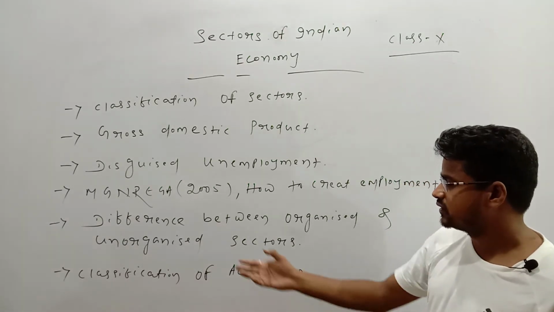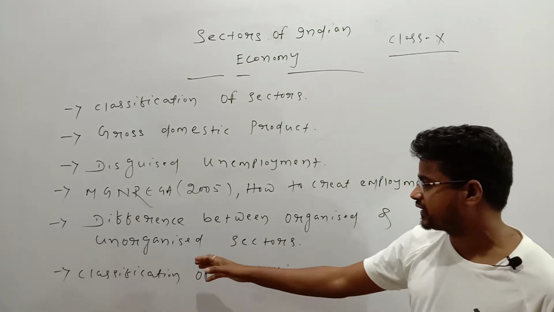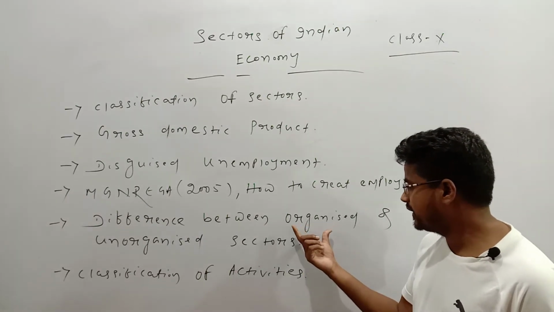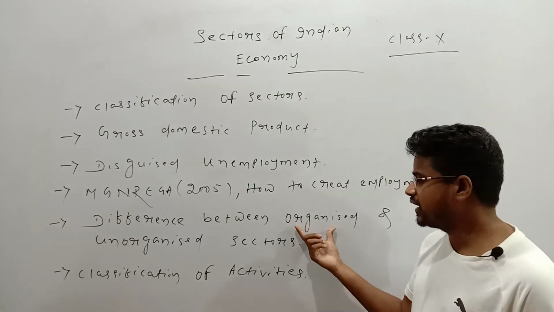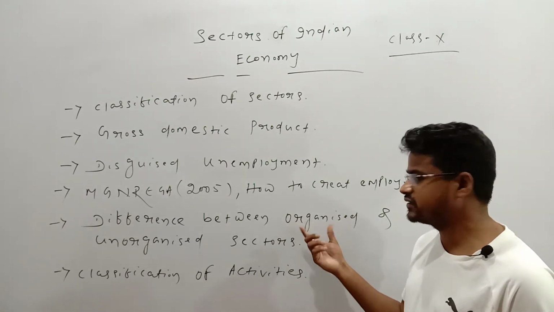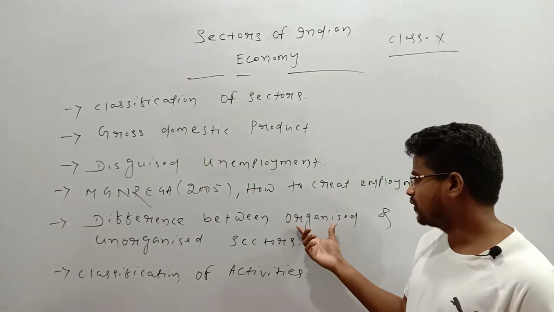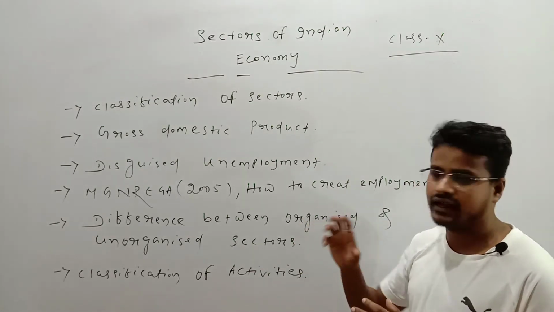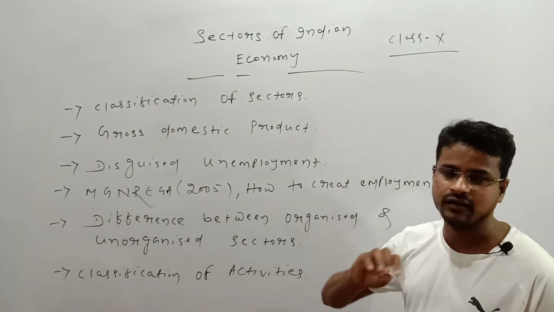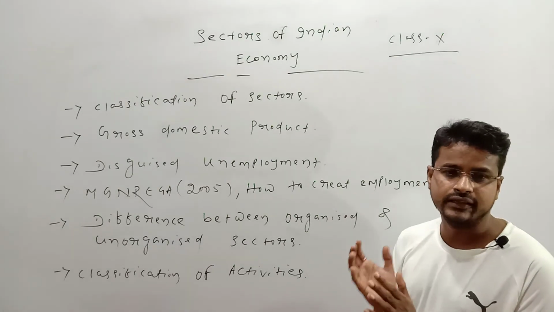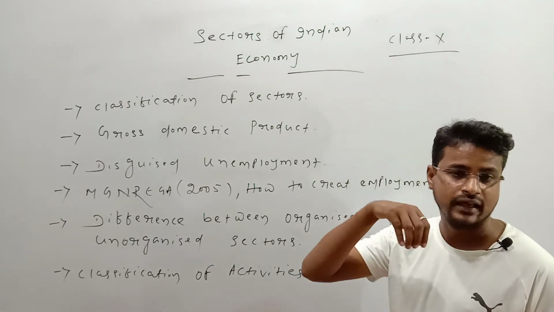Now we will discuss the difference between organized sector and unorganized sector. It is very clear that in organized sector, people are getting regular payment. The first point of organized sector is regular payment. Work duration is fixed. That means 8 hours, 6 hours. It is clearly mentioned. Then people get medical facilities and other facilities and leave facilities. They also get payment for their holidays.